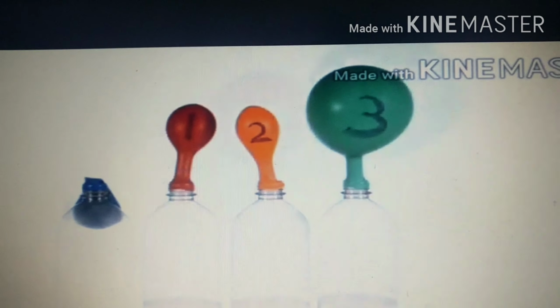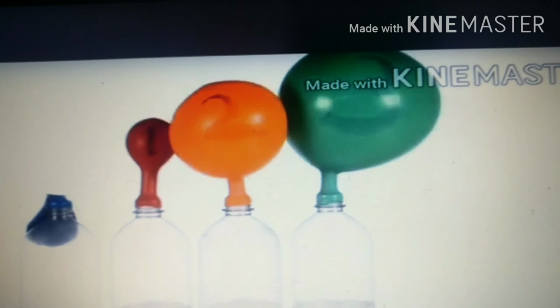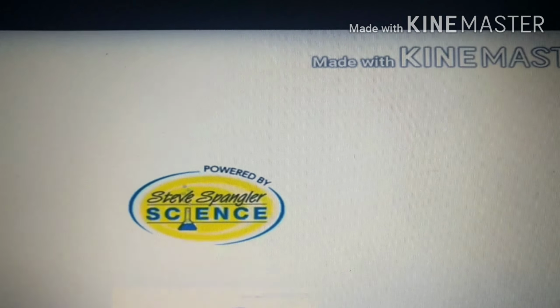What do you observe here? You will see that there is an expansion of the balloon in the case of the third and not in the first. Second is less and very less in this.